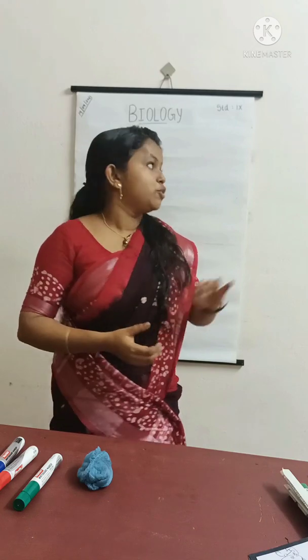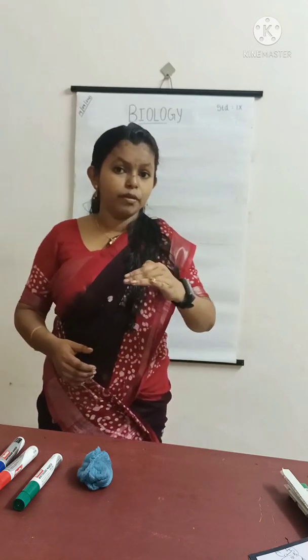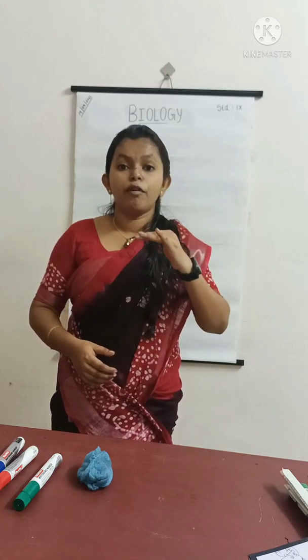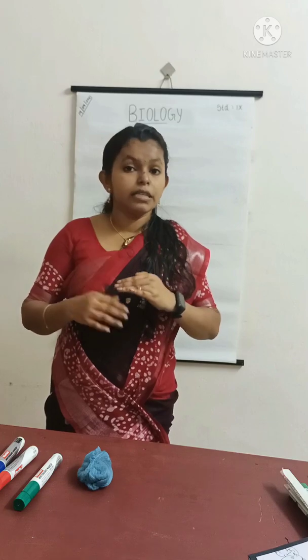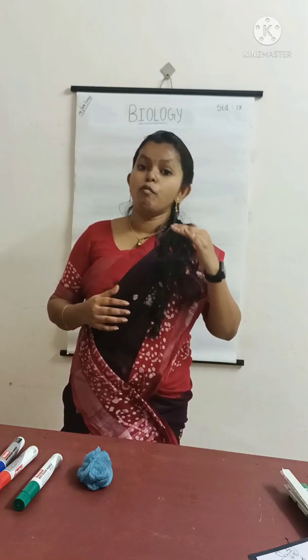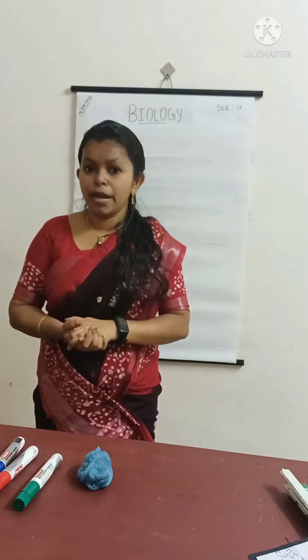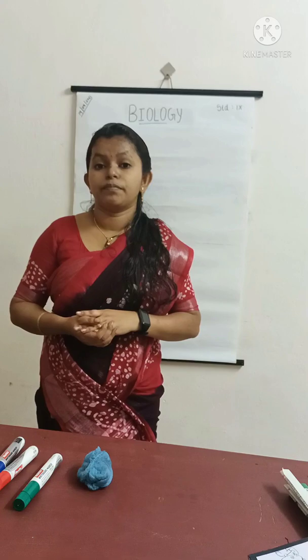Okay. So the two types of vascular tissues we have already discussed are xylem and phloem. Xylem and phloem are very important for the conduction of food, water, minerals, etc. in plants. Now let's move on to the next topic.